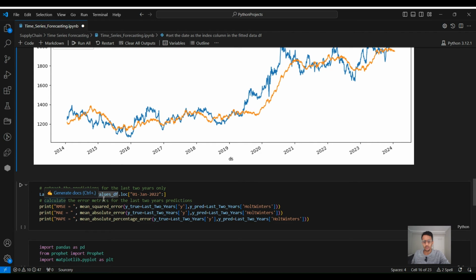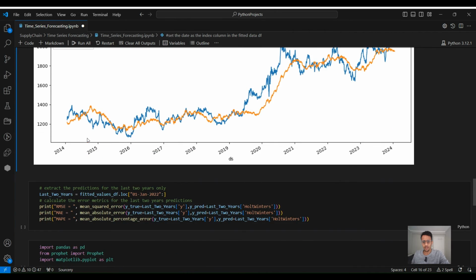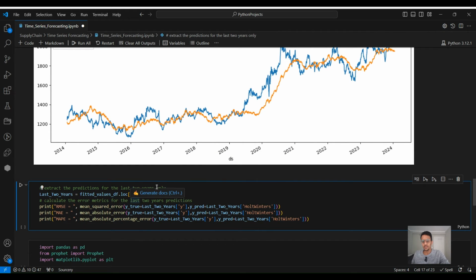So to make a fair comparison with the previous method we discussed, which was the machine learning XGBoost, if you remember, we only evaluated the model or the error metrics based on the last 2 years, from 2022 to 2024. So we'll do the same. So from this data frame, we want to take only the data after the 1st of January of 2022, and then we will evaluate the error metrics for only these 2 years.